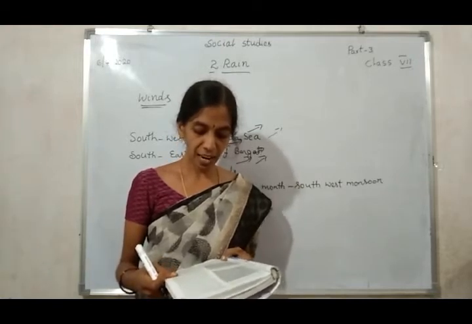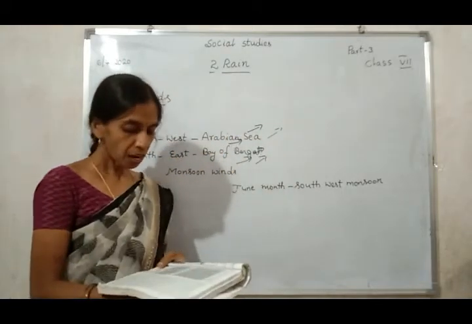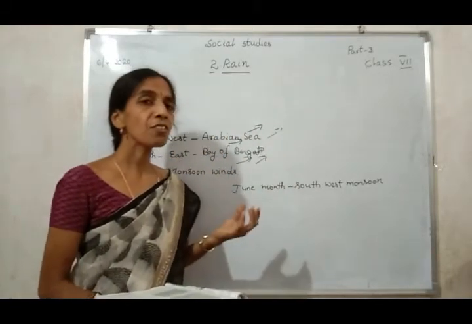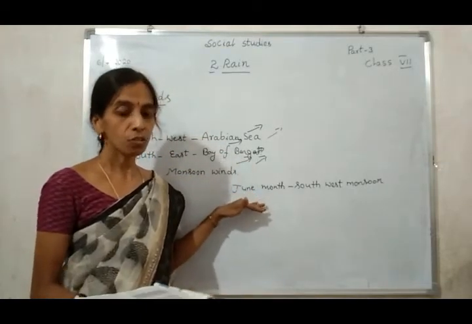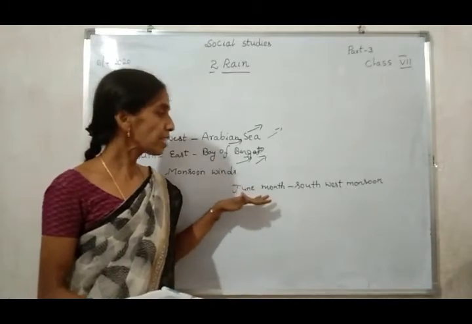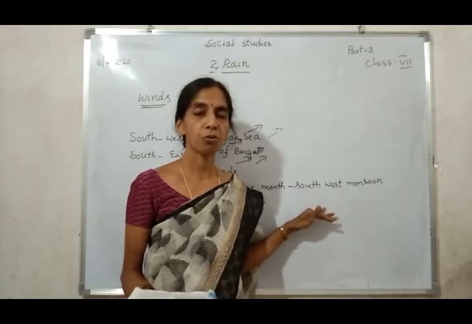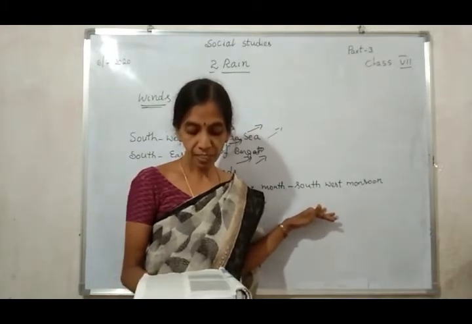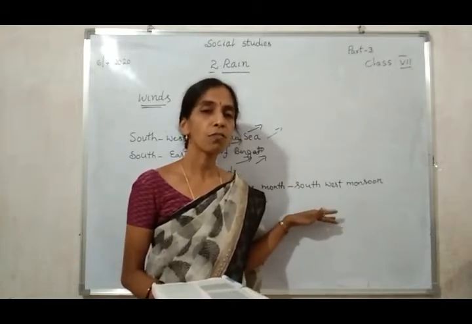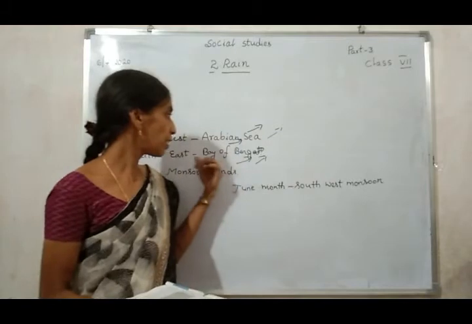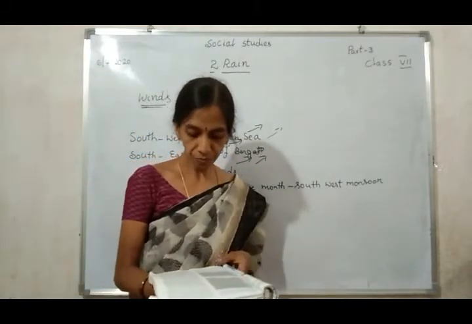These winds reach the Rayalaseema districts of Chittoor and Kurnool first. Which clouds do the winds carry? Rain clouds. Rayalaseema means Kadapa, Kurnool, Chittoor, these areas. The rain clouds reach these districts first.